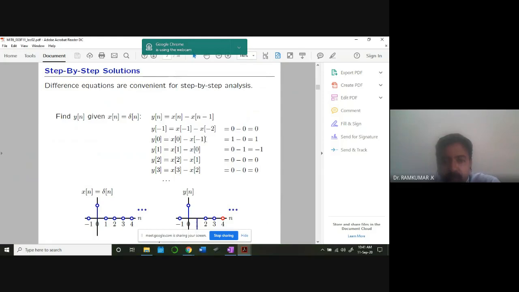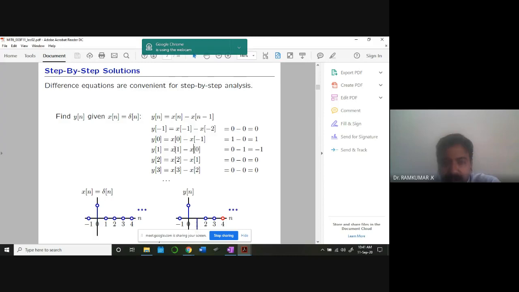Then y of 0 is what? x of 0 minus x of -1, the signal is not existing. See here, x of n, there is no signal. It is existing only for n equal to 0. So naturally that is 0. Okay. So 1 minus 0 is 1. And y of 1 is going to be -1. Primarily because x1 is 0. x of 0, because of the delay, is now coming.